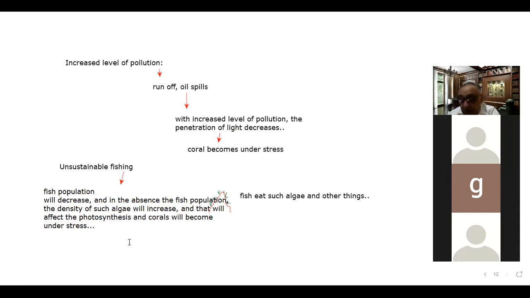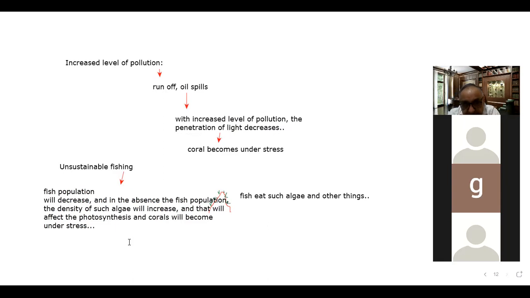Apart from that, there is habitat destruction, because we are interfering in their habitats. Once the coral reefs are destroyed, it takes thousands or millions of years for them to develop to that level.